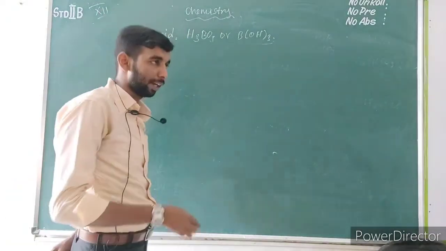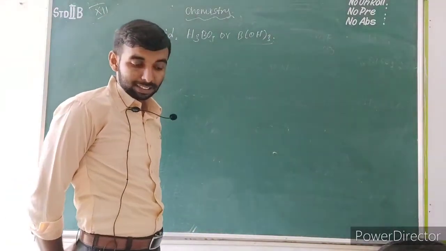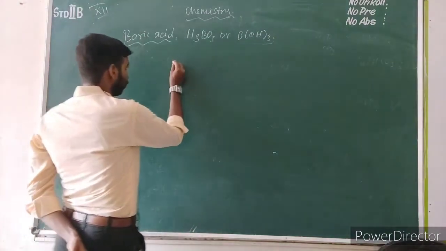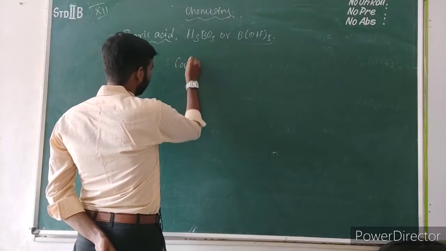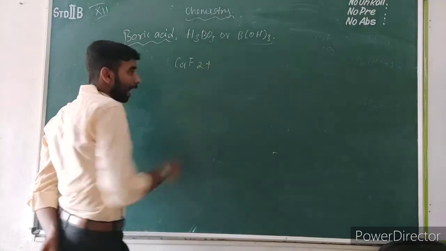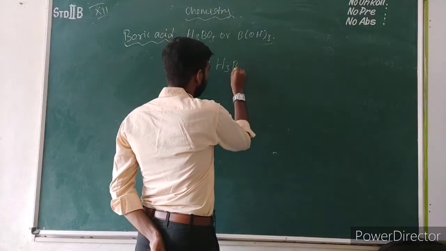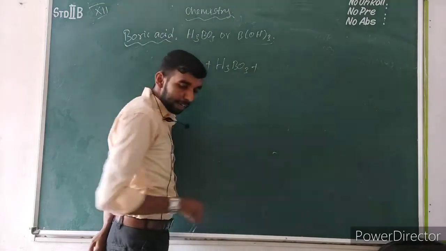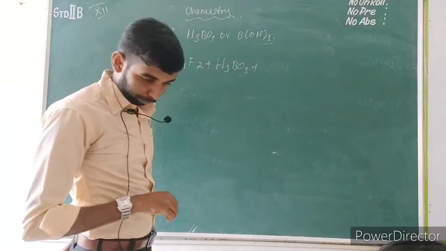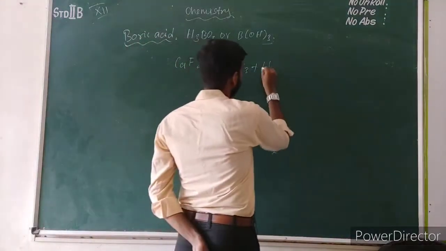How will you prepare boron trifluoride, BF3? The reaction occurs between calcium fluoride, CaF2, and boric acid, H3BO3, along with sulfuric acid.